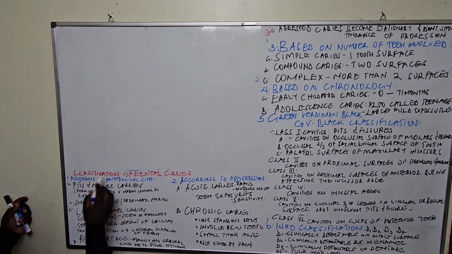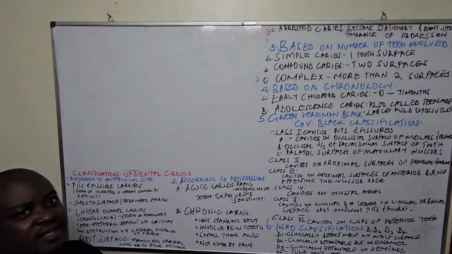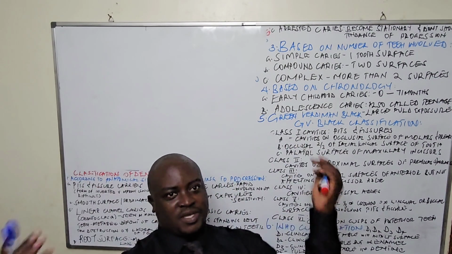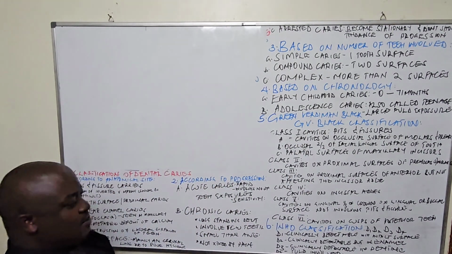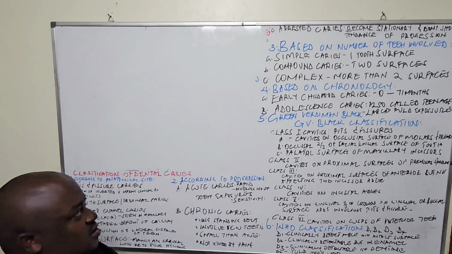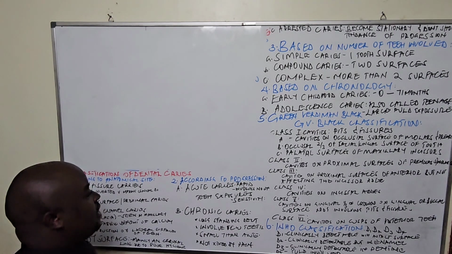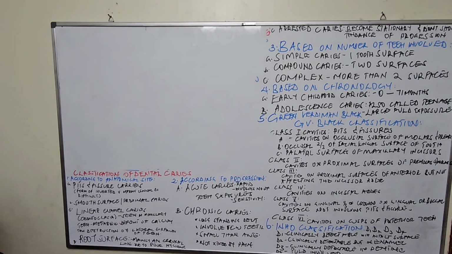What we can now do is classify dental caries. Classification of dental caries can be in around 6 or more ways, but the main ones are what we are going to talk about. Among these, they are those that we normally use. I'll bring it as number 5, the GV Black. But there are many classifications. We are going to go through them briefly.